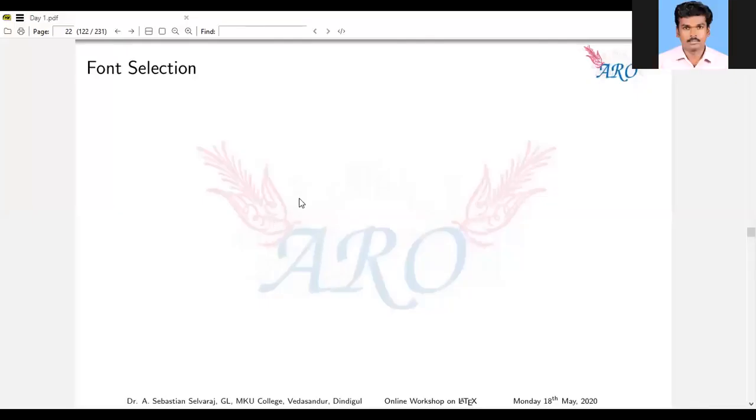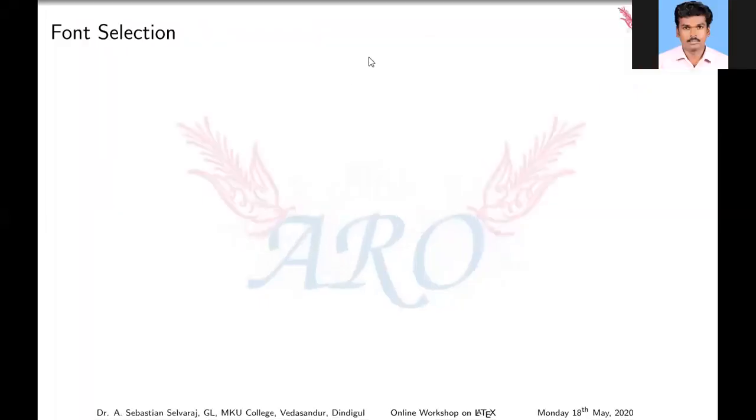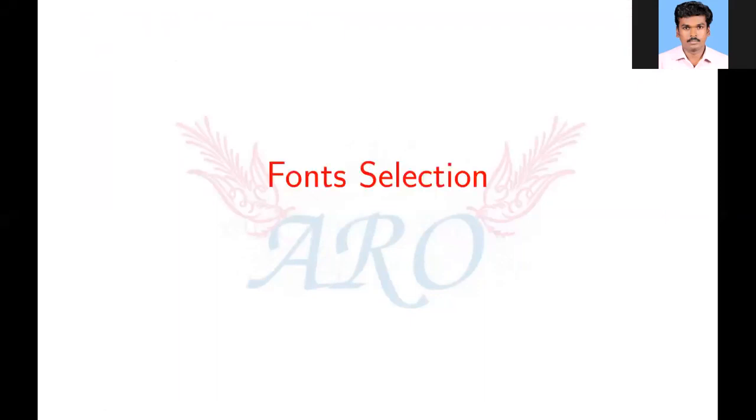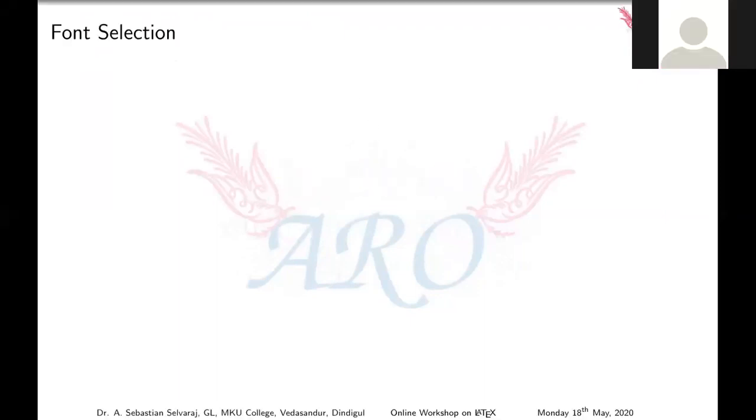Sorry, extremely sorry. Some technical issues are going on. Extremely sorry for that. So next, font selection. We are going to deal with font selections.